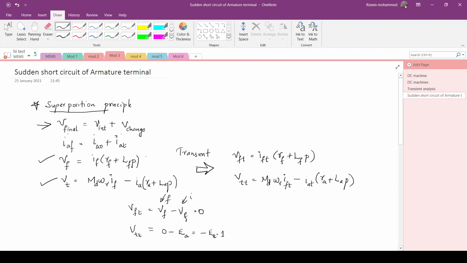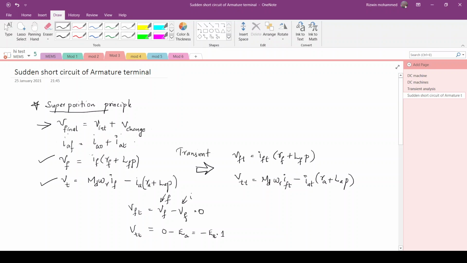every voltage will turn to its transient component. Vft is equal to Ift into Rf plus Lfp, and Vtt, the terminal voltage in transient condition, will be equal to Md omega R If minus Iat into Ra plus Lap. So this is the transient current as well as transient terminal voltage and transient field voltage.